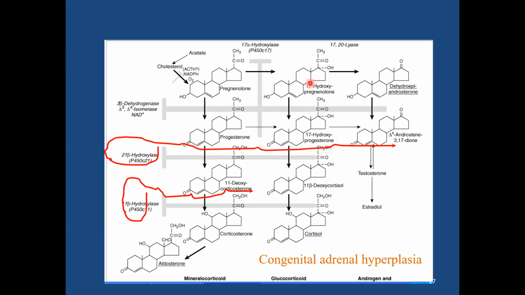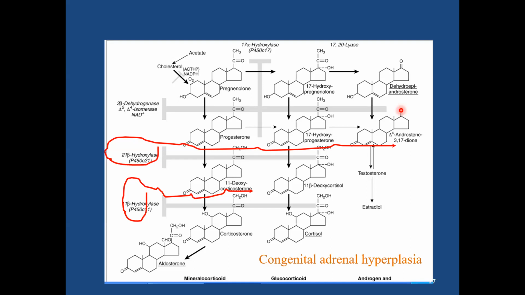So therefore, you will see that a female fetus carrying the deficiency of 21 beta hydroxylase, if not treated by dexamethasone at proper time, may have increased DHEA, that is dehydroepiandrosterone, that is androgens, which may be responsible for the virilization in the female fetus.